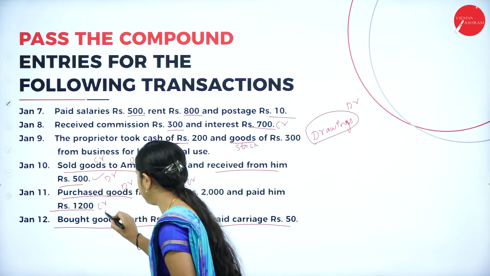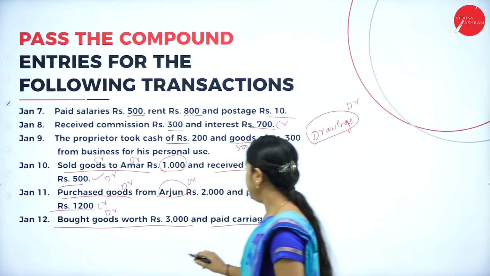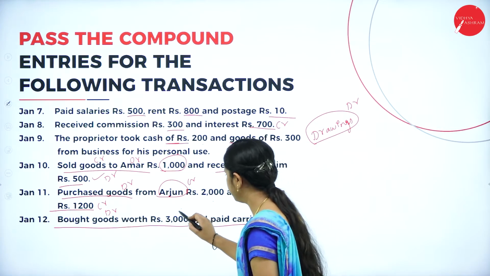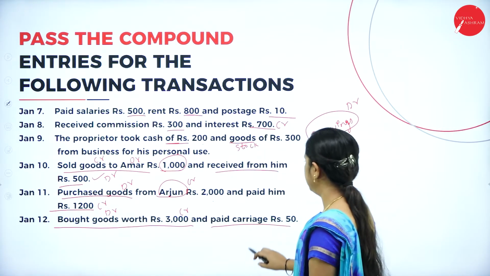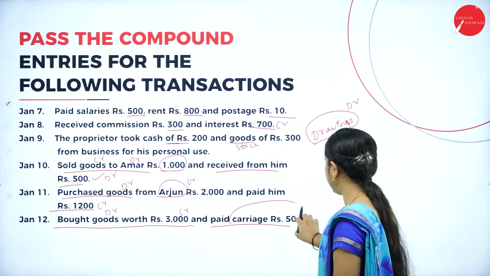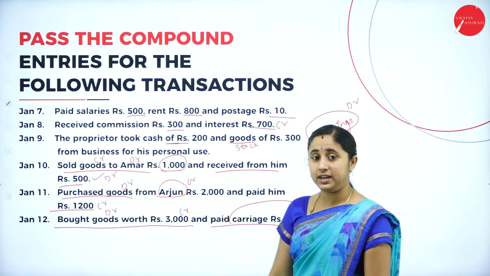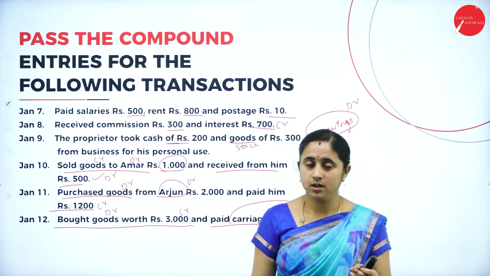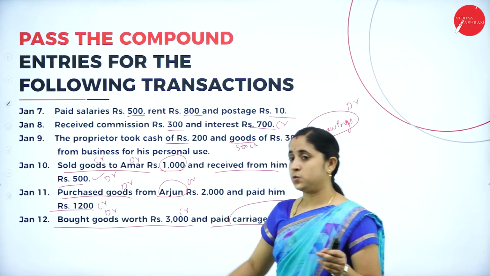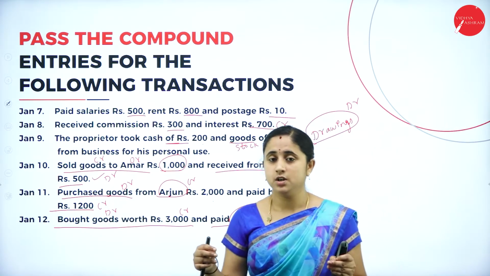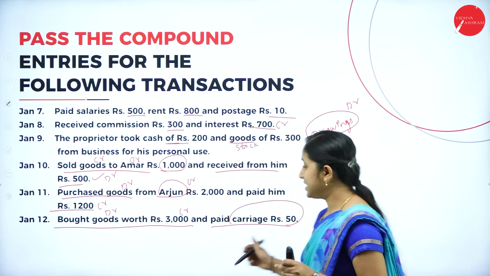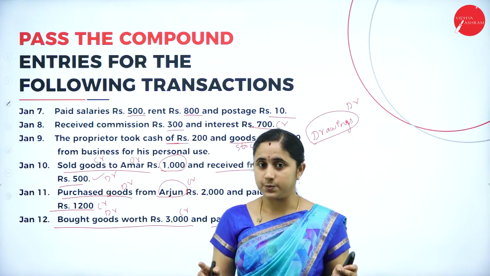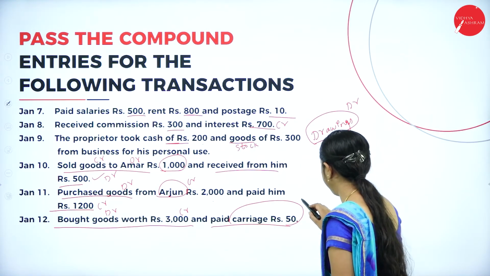You need to debit the purchase and cash is going out, so you need to credit the cash. Here, you are paying carriage. Carriage means it is an expense for purchase. While purchasing, you will pay carriage for the goods. So, it is an expense. Nominal account says debit the expenses. So, you need to debit the carriage.